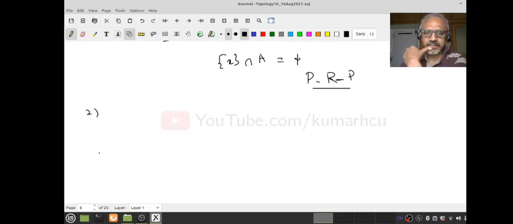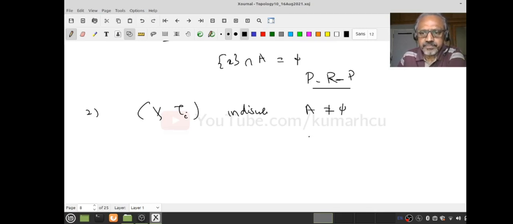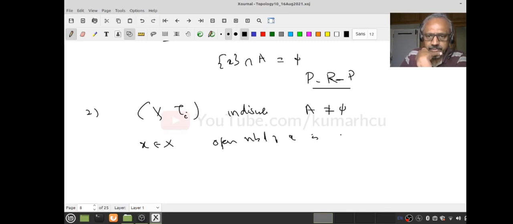So what should be the next example? Indiscrete, right? Let A be a non-empty set now. The only non-empty open set, the only open neighborhood, is X itself. Take any x in X. The only open neighborhood of x is X itself, and therefore X intersection A is non-empty.